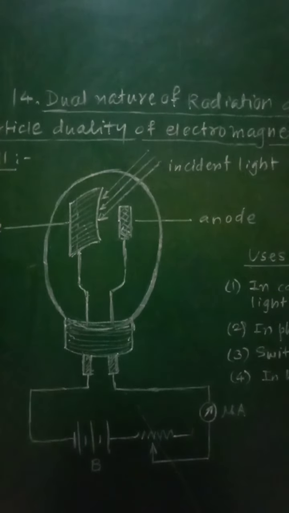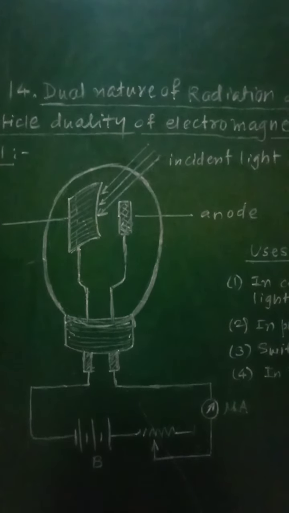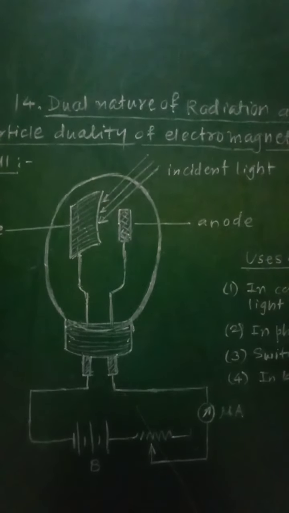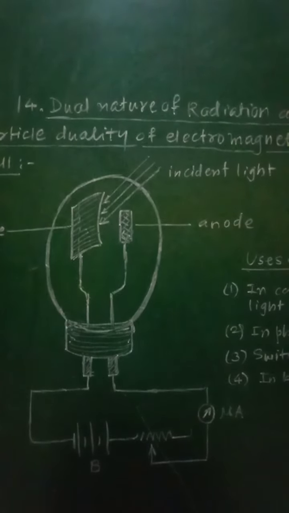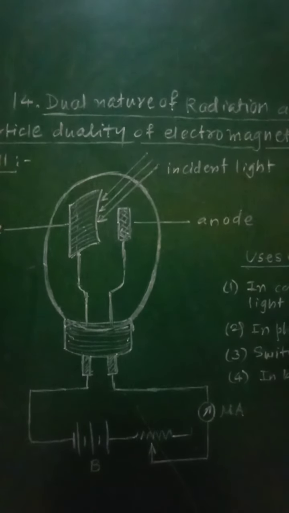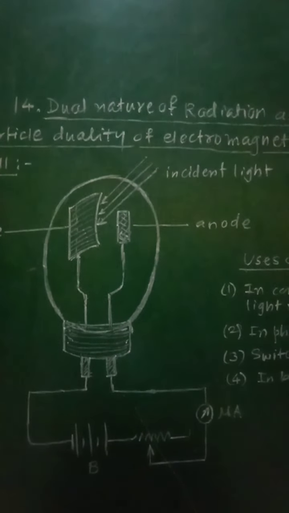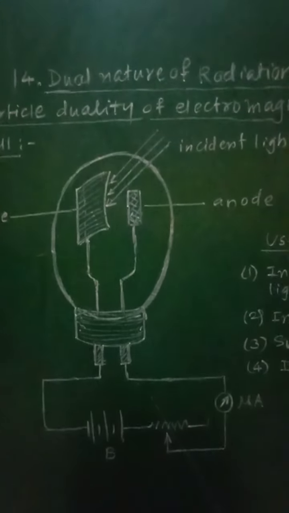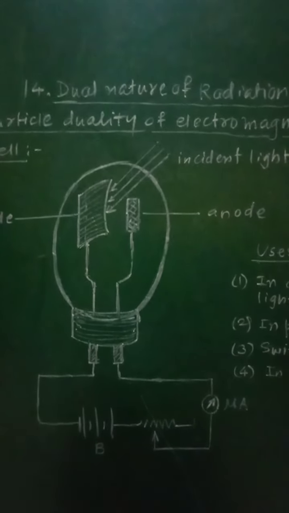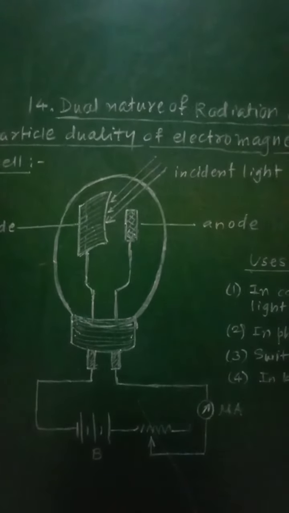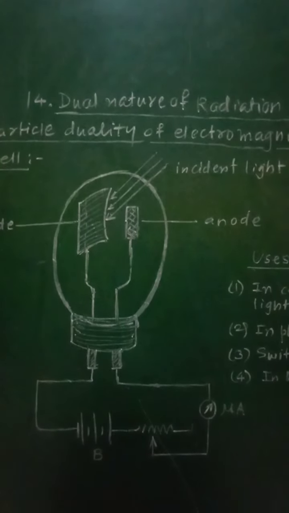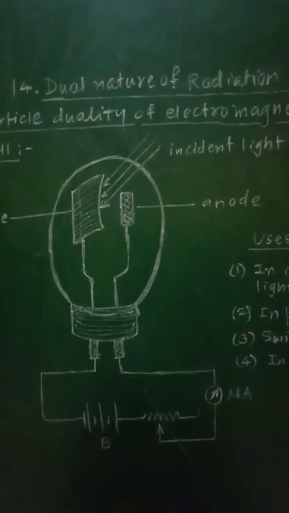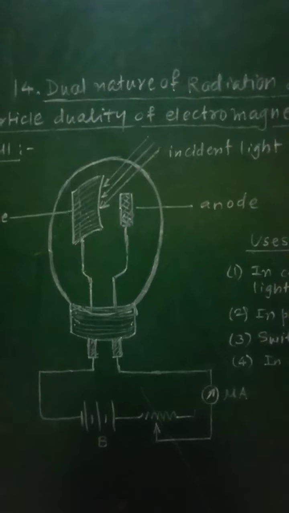When we turn on a light, at that time the photons are created. The photons always move with the speed of light and they are never at rest. So as the photons are created, they will move with a speed equal to the speed of light and are not at rest. So this describes the particle nature of the electromagnetic radiation.